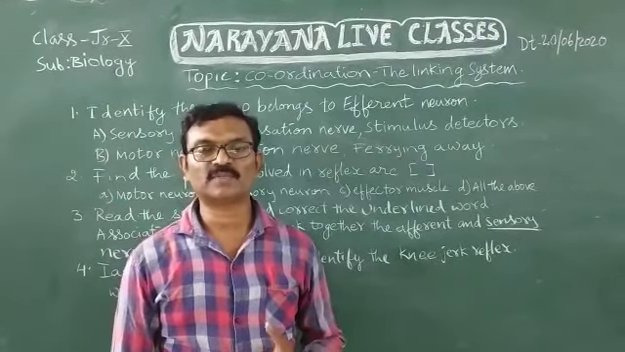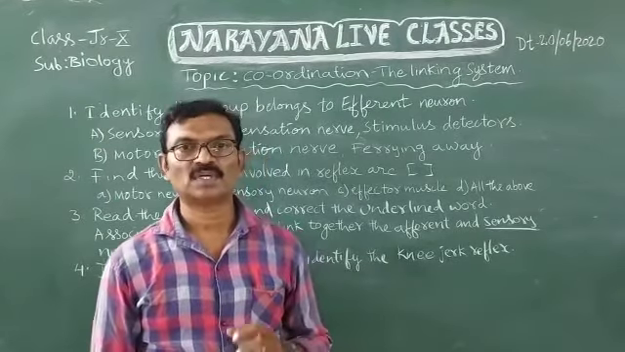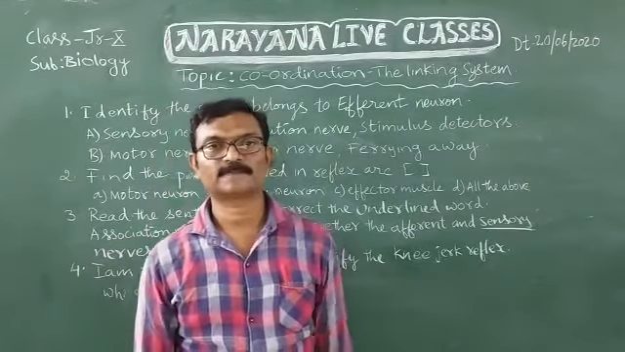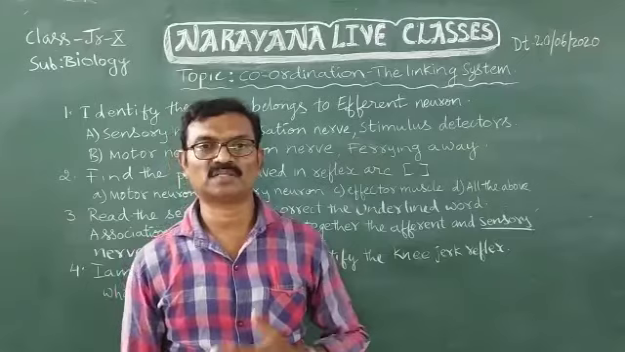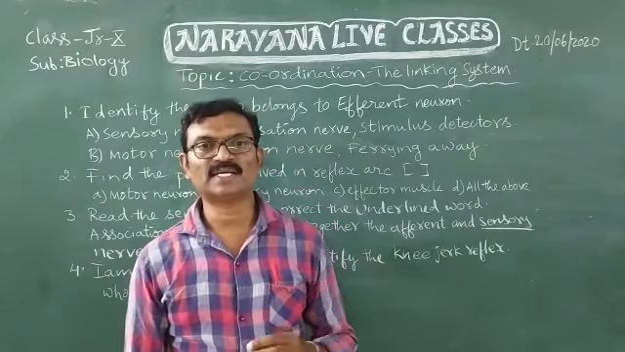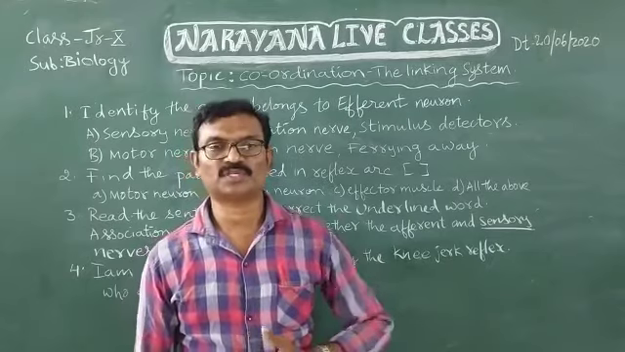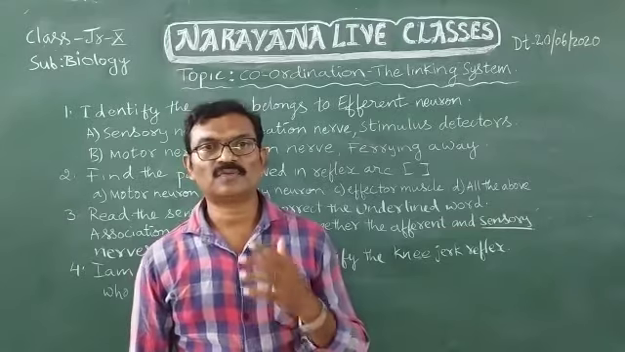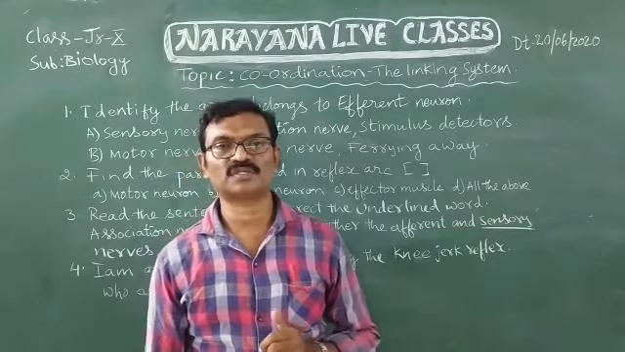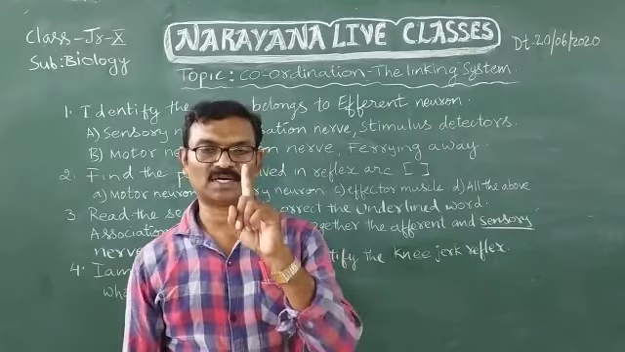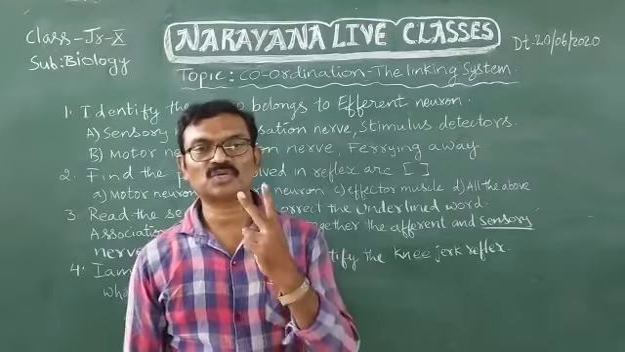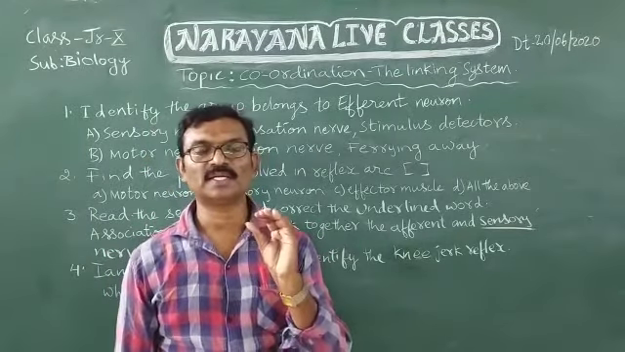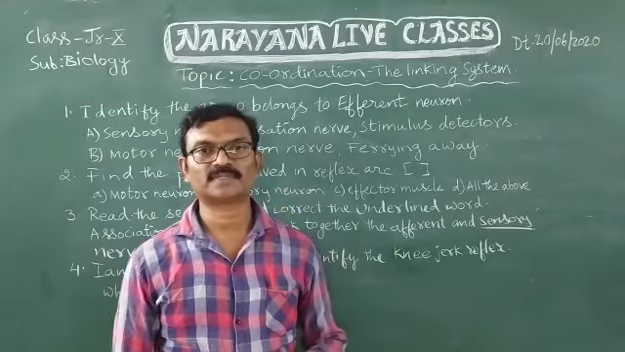Today we are going to discuss the assignment key of Coordination, the Linking System. It is a 10th standard lesson. This assignment is for 10 marks. In this assignment there are 4 objective type questions, and each objective carries half a mark. There are 4 very short answer questions, and each carries 1 mark. And there are 2 short answer questions, and each carries 2 marks. That means totally this assignment is for 10 marks.